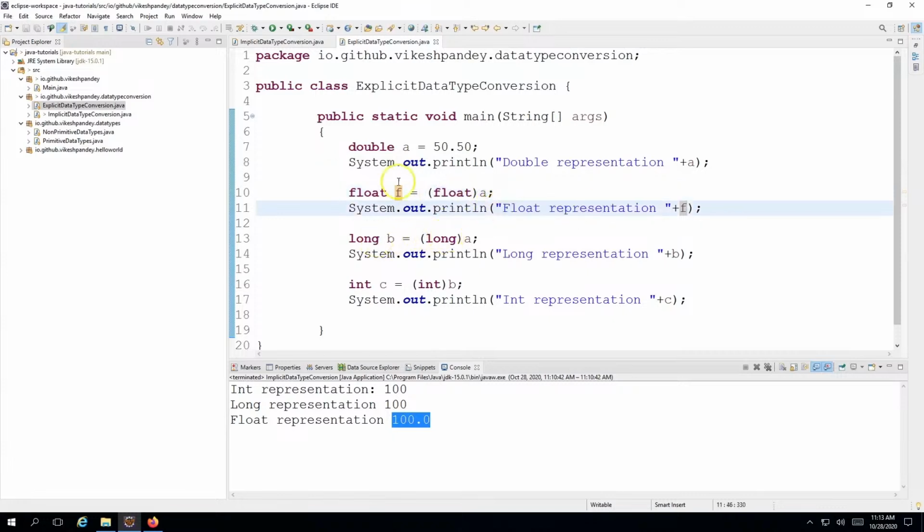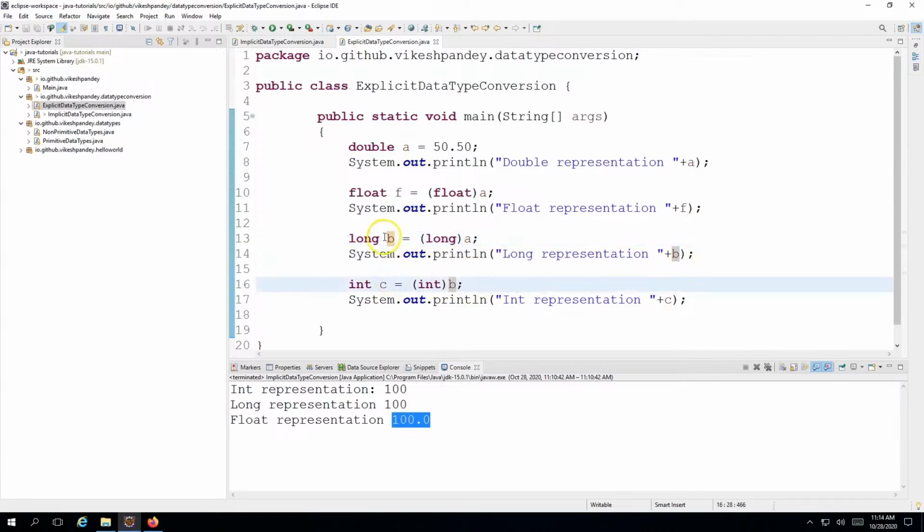Similarly, in the next one, I am trying to store the value of this double variable into a long. So you can see now I'm trying to go even from a precision data type to a non-precision data type, because long does not understand decimal values. So I'm trying to store a variable which has decimal values into a variable data type which does not understand decimal values. And we will see how the output looks. But here also you need to do the explicit casting. Explicitly, you need to tell which data type this A needs to be converted into. That's what I do here, and then I print the long variable here.